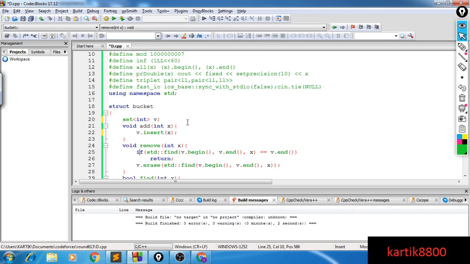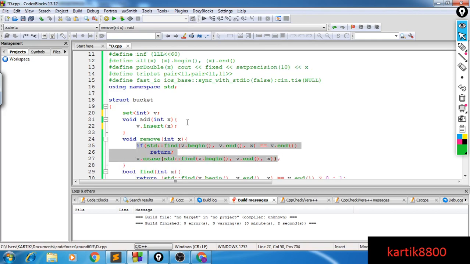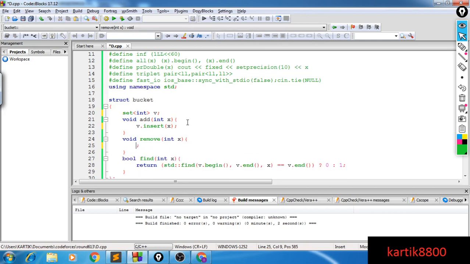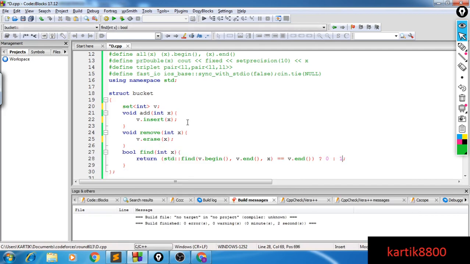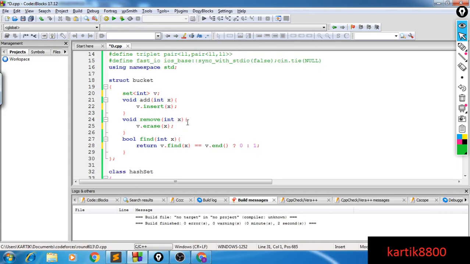Instead of having this remove function, I will have v dot erase x. And instead of having this find function, I will have return v dot find x equal to v dot end. If this is true, then return 0, which means it's not present, otherwise return true. And guys, this is your hash set.